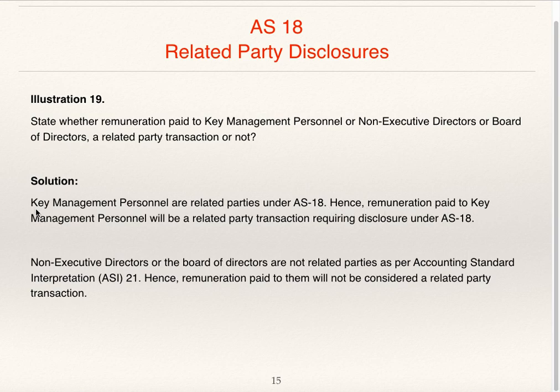Hence, remuneration paid to key management personnel will be a related party transaction requiring disclosure under AS 18. Non-executive directors or the board of directors are not related parties as per Accounting Standard Interpretation 21. Hence, remuneration paid to them will not be considered as related party transaction.